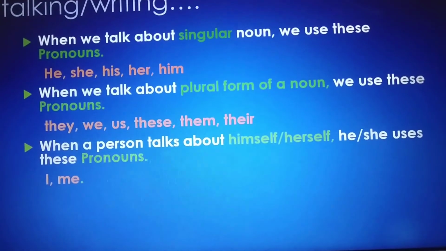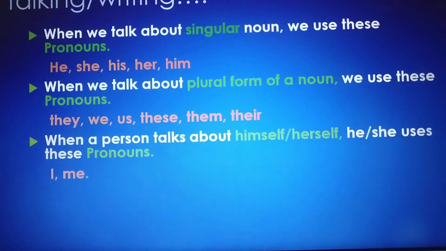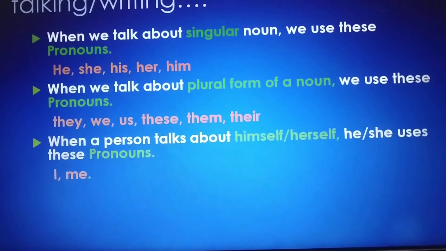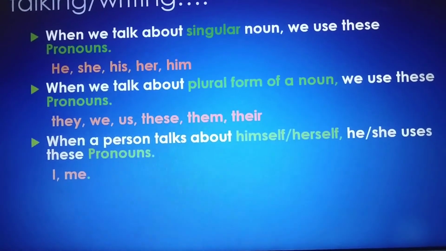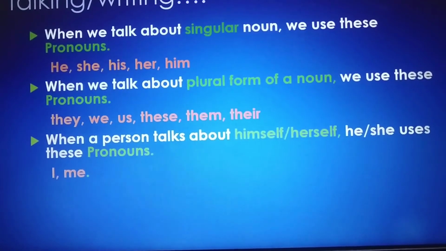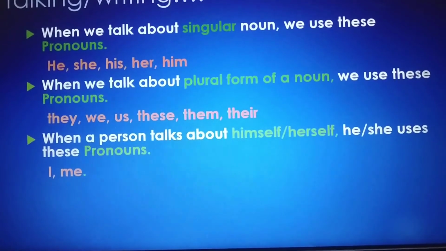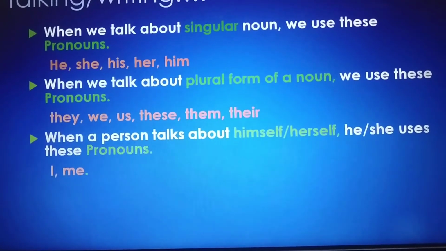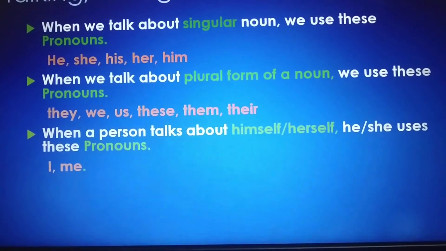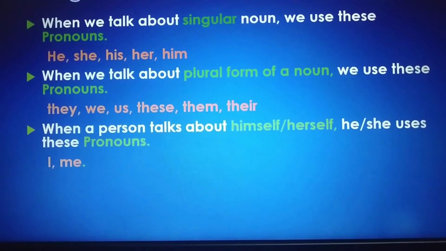So when we talk about the plural form of a noun, an example is: Rohan and Tia are friends. They go to a local park every day. Then: I and Herman are friends. We go to a local park every day. Right? So, these are some examples.